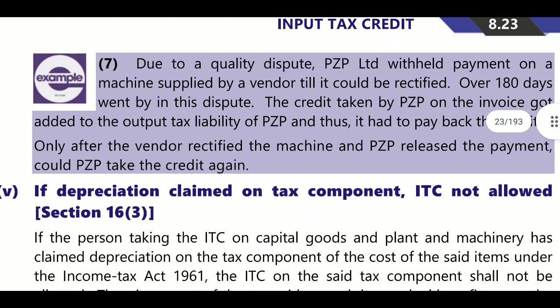Next, only after the vendor rectified the machine and the payment could be made, credit will be taken again. Here we also paid interest at the rate of 18%. But when the amount was paid, you cannot claim the interest portion as ITC, only the tax amount.